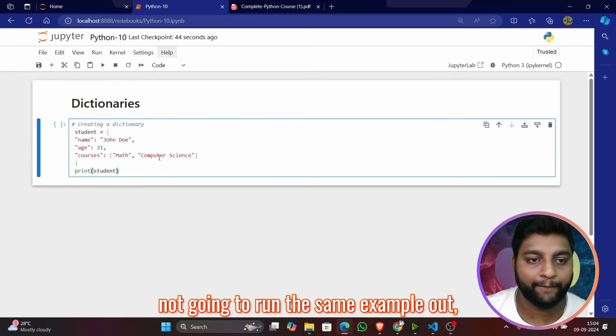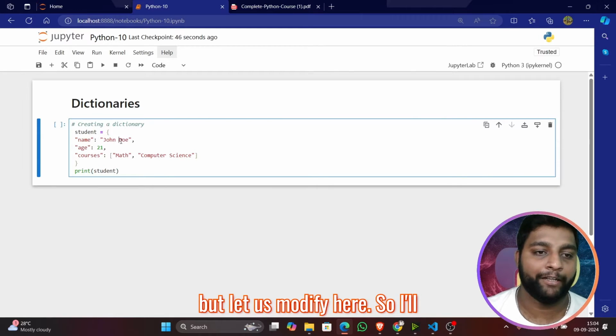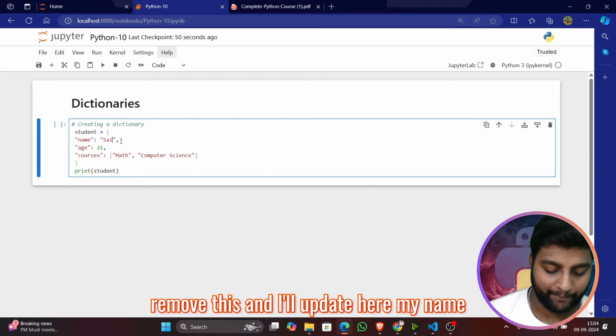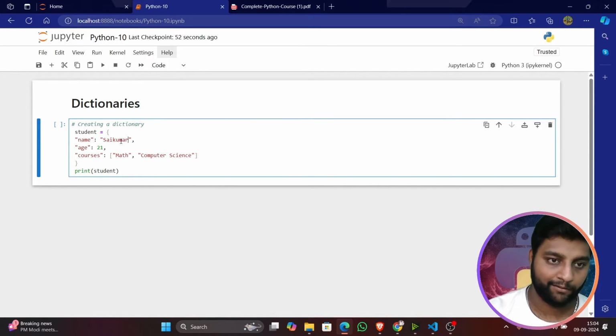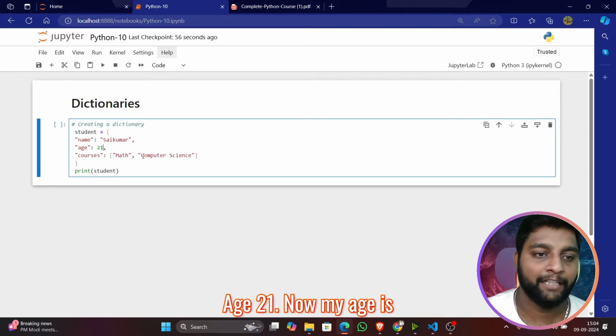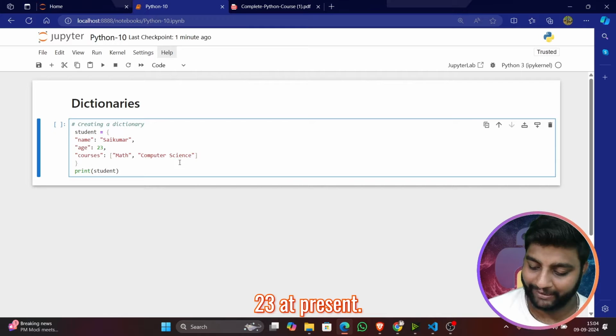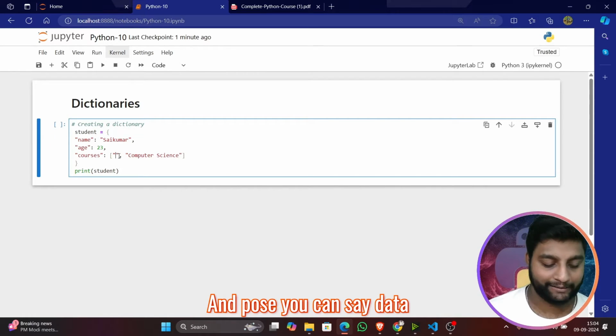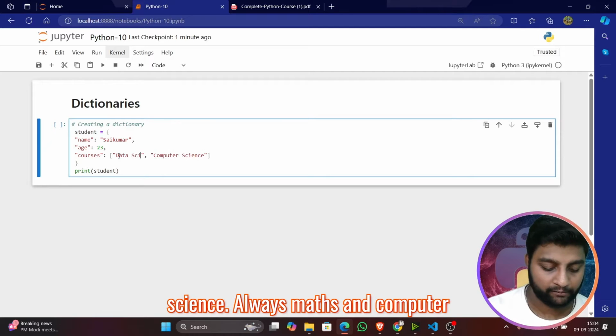I'm not going to run the same example output. Let us modify it here. I'll remove this and I'll update it with my name itself. Age 21. Now my age is 23 at present. And course, you can say data science.